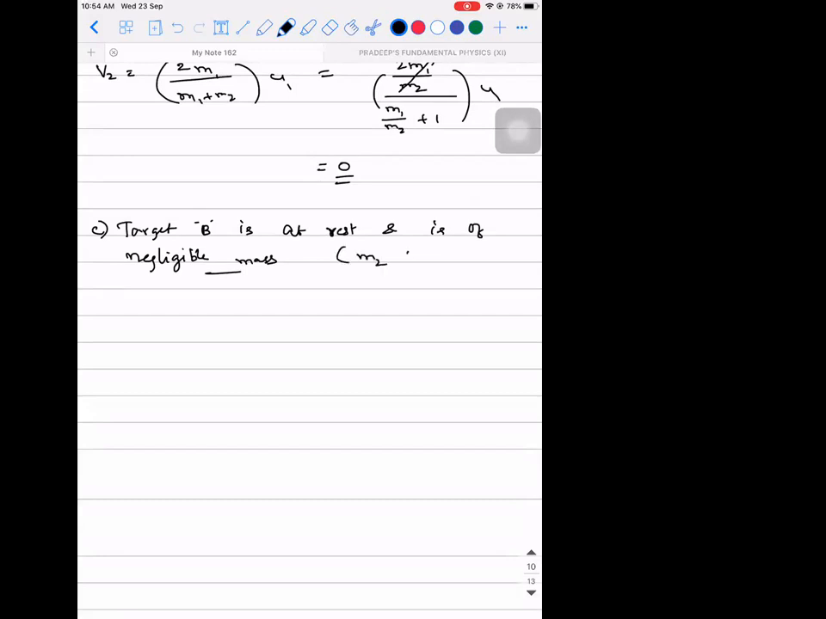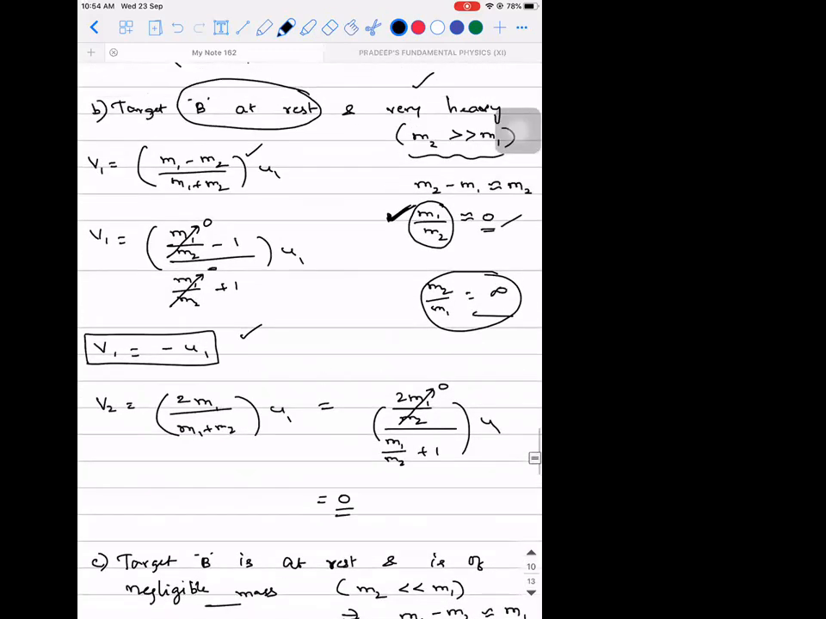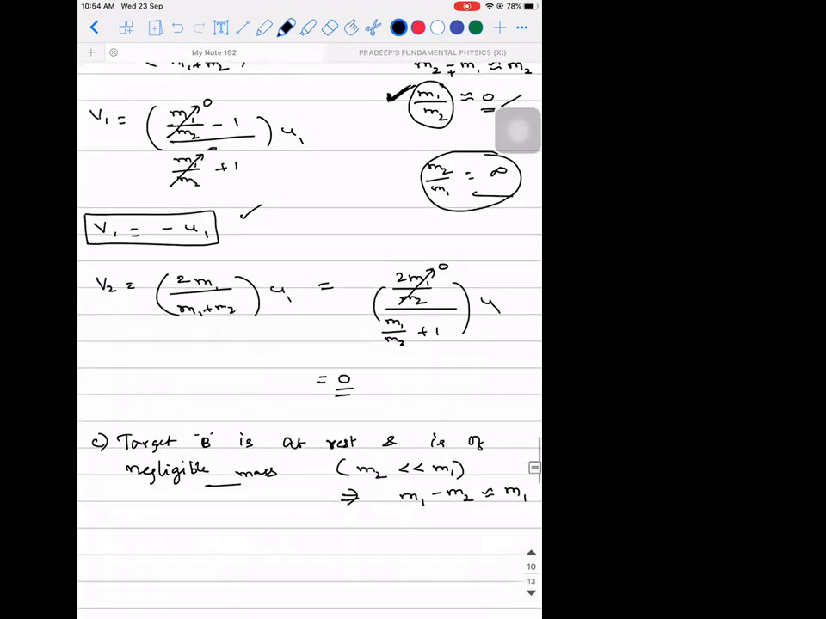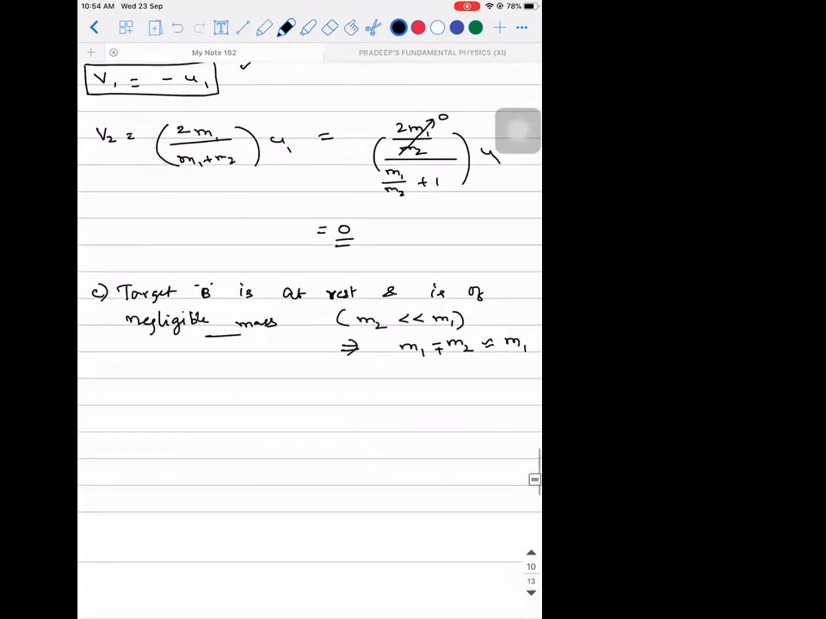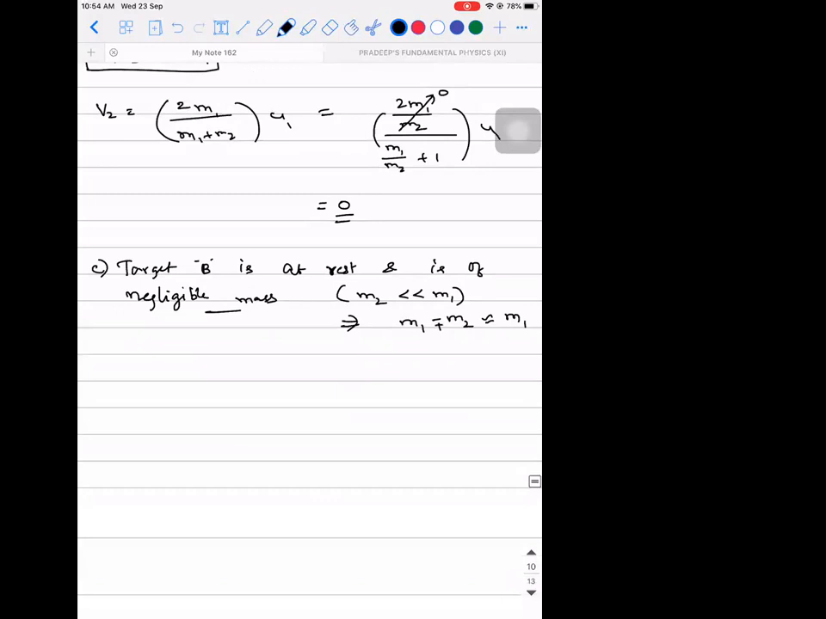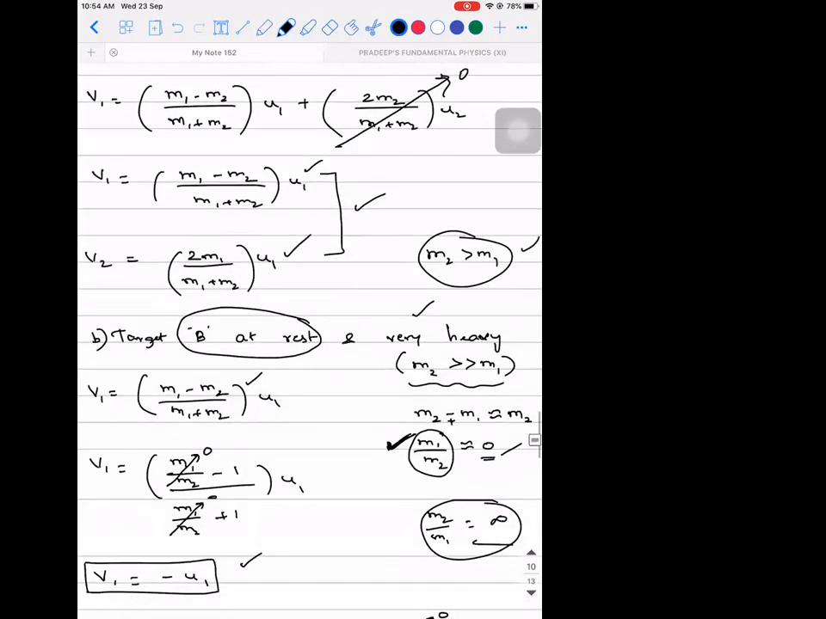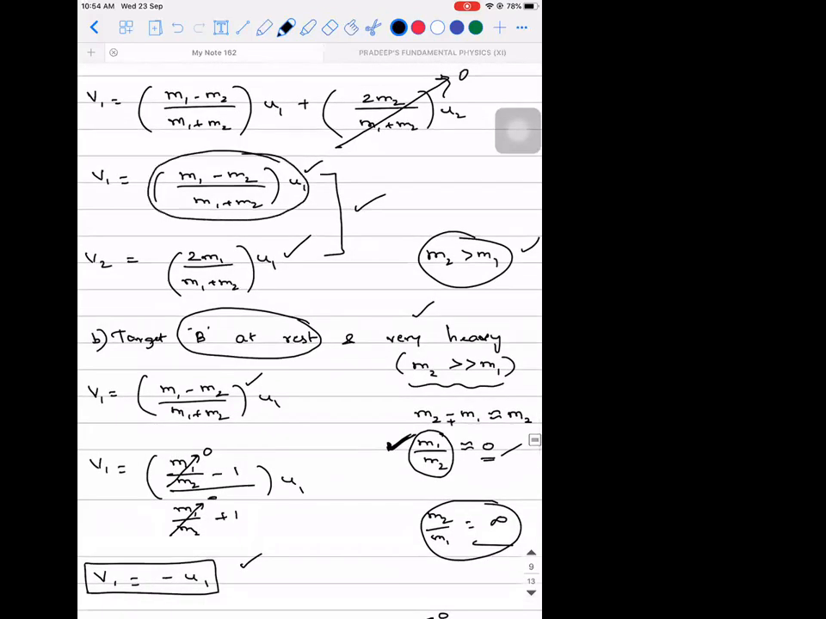Then can I write M2 is very much less than M1? Then what will happen? The difference of M1 and M2 will be approximately M1. One more point I would like to add: it is not only the difference, it is the sum also. Okay, M1 minus M2 is approximately how much? M1. So what is V1, guys? V1 is the same formula again, U2 is at rest, remember. So V1 is equal to M1 minus M2 by M1 plus M2 into U1.